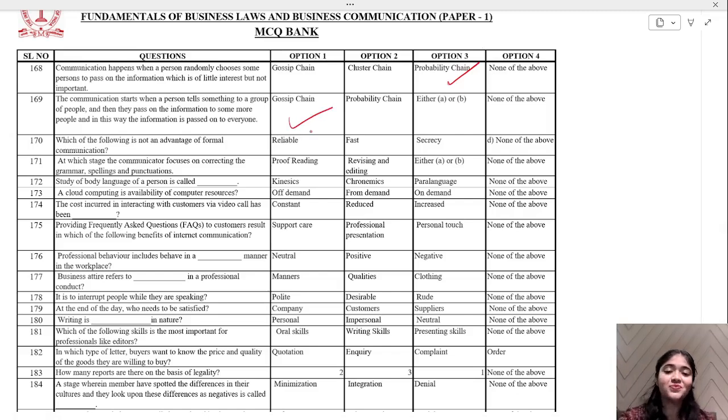Gossip chain. Then what we have is, which of the following is not an advantage of formal communication? Secrecy is not there. Everyone knows about it. At which stage of communicator focuses on correcting the grammar, spellings and mistakes? Tell me where they focus. Proofreading. Study of body language is called as kinesis.